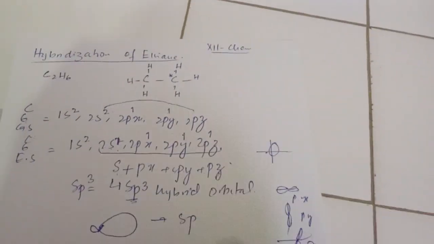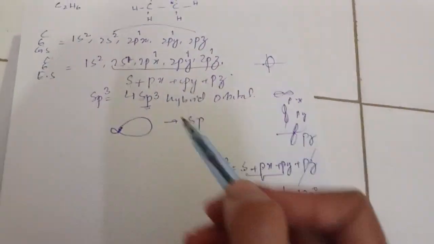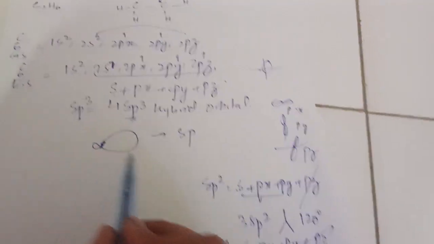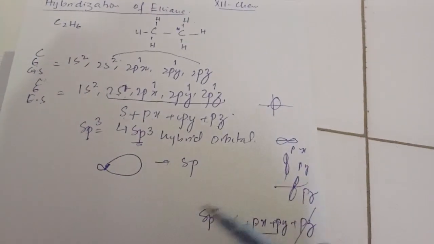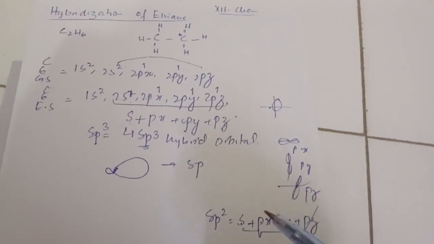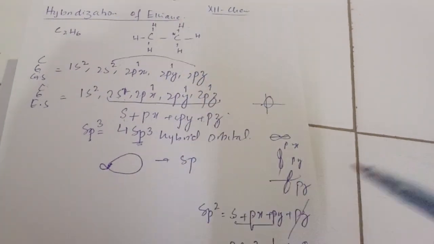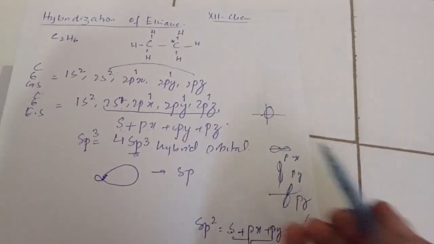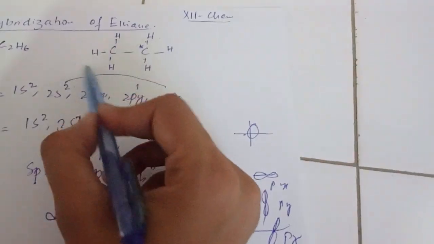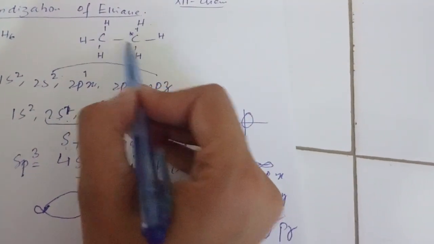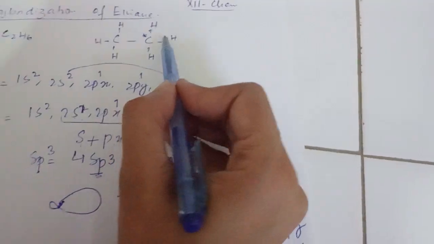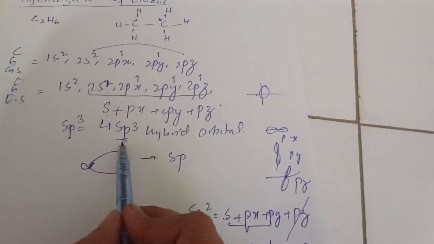But if carbon has the capability to give sp3, sp2 and sp, what will be the criteria for which compound carbon will undergo which suitable hybridization? First of all, we have to consider the structural formula. If carbon makes 4 single covalent bonds, then carbon will undergo sp3 hybridization.